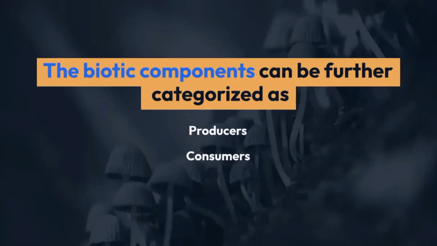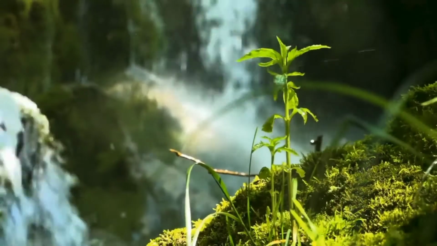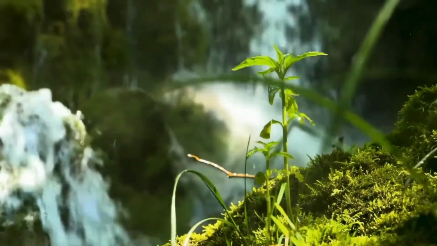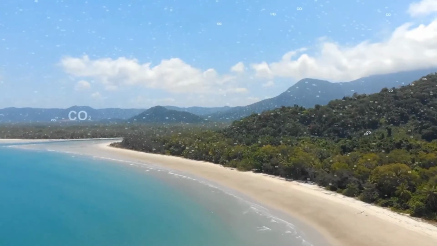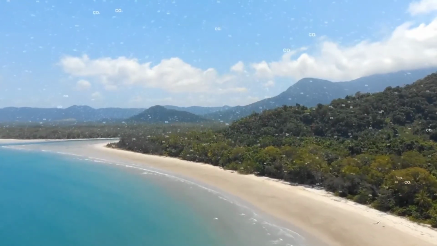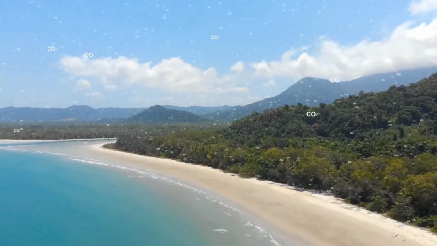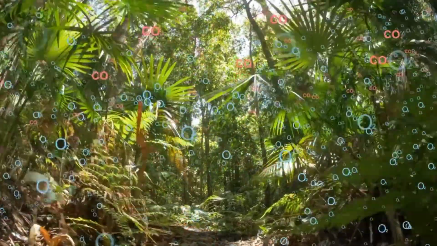The biotic components can be further categorized as producers, consumers, and decomposers. Producers include all the green plants. Plants produce their food through the process of photosynthesis by using water and carbon dioxide in the presence of sunlight. During this process, energy and oxygen are released.